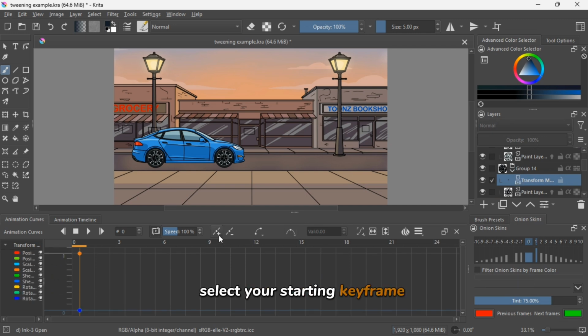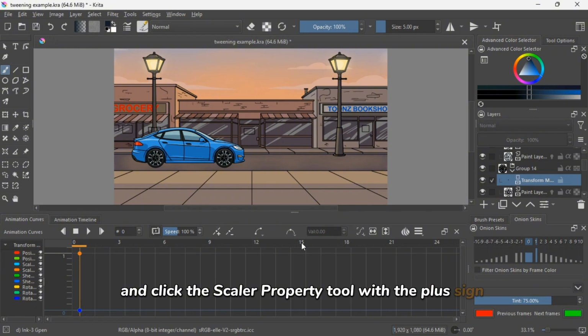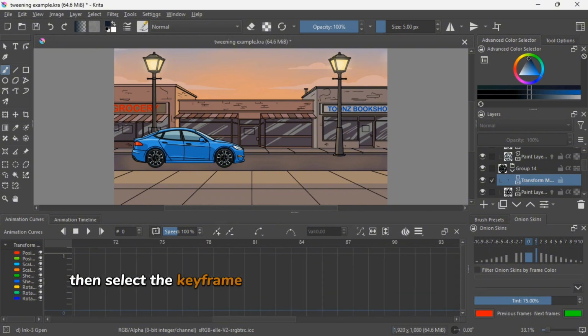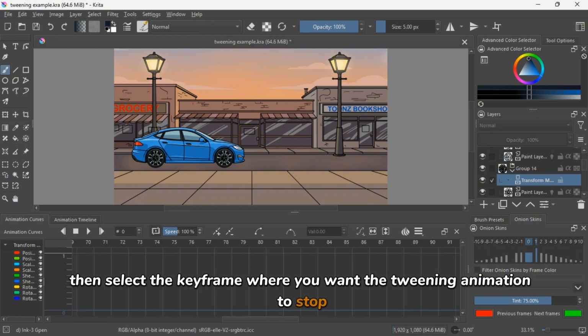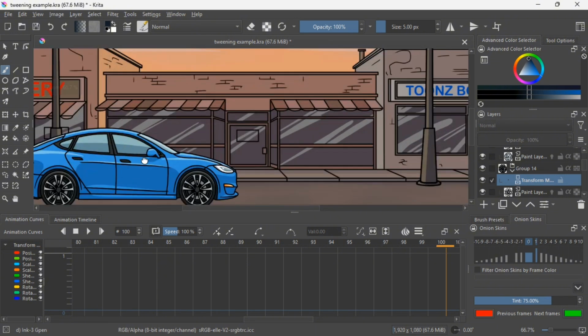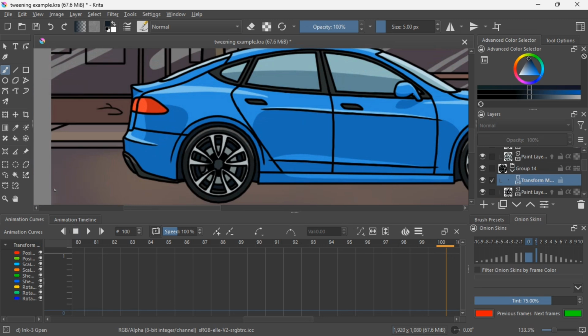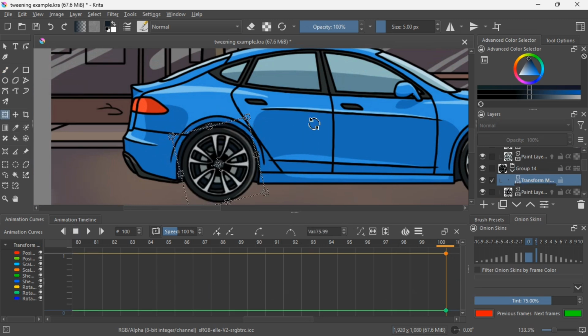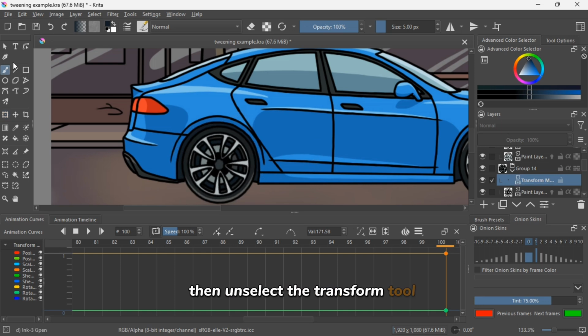Select your starting keyframe and click the Scalar Property tool with the plus sign. Then, select the keyframe where you want the tweening animation to stop. Now select the Transform tool and rotate the wheel to give it a spinning motion. Then unselect the Transform tool.